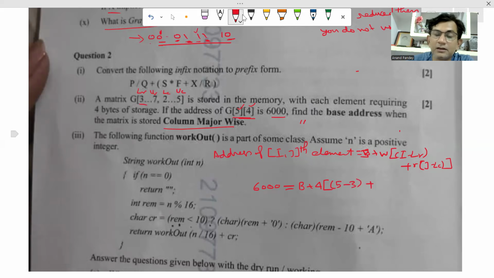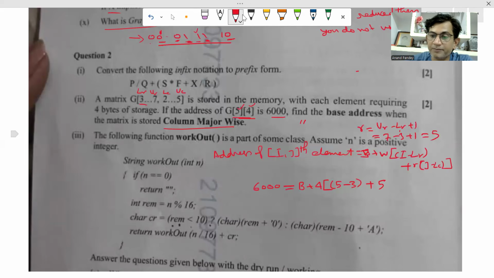Plus the number of rows. How will we get the number of rows? That is R, UR minus LR plus 1. So UR is 7, 7 minus 3 plus 1. 7 minus 3 is 4, plus 1, 5. R has value 5.